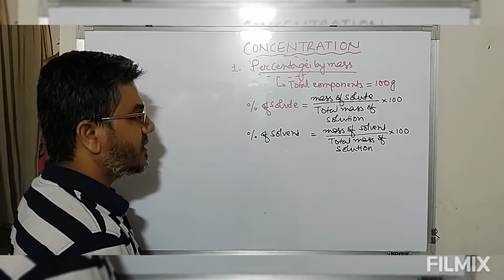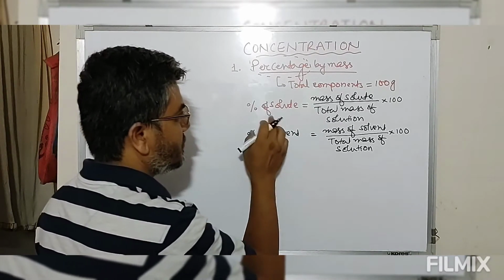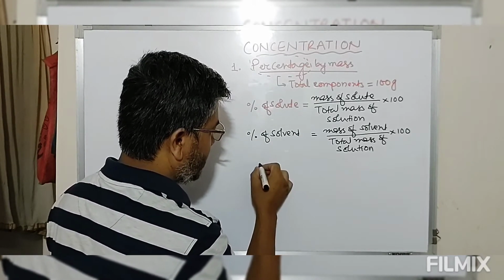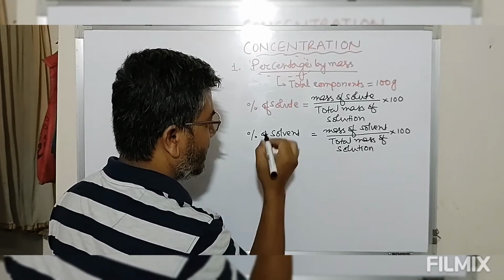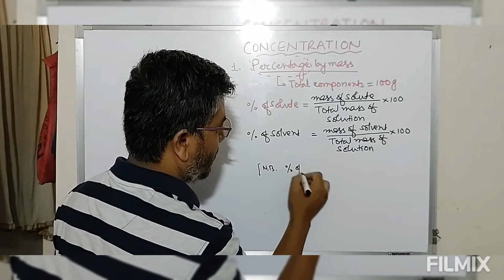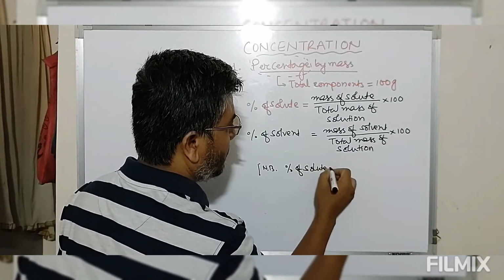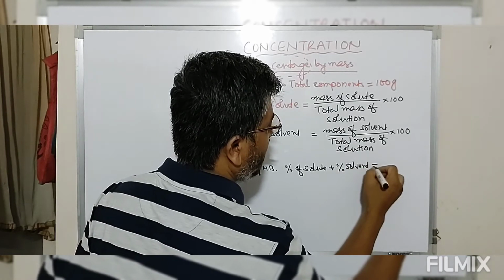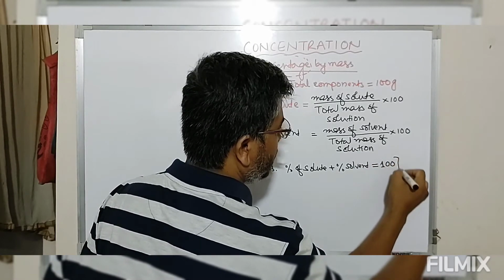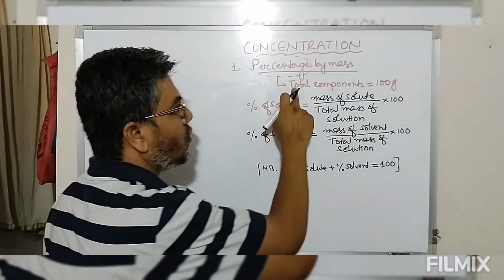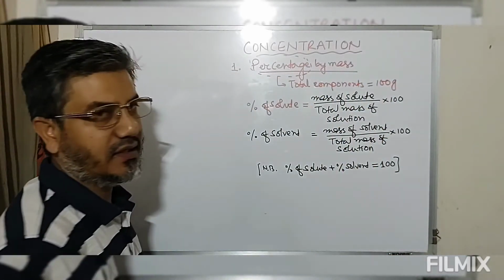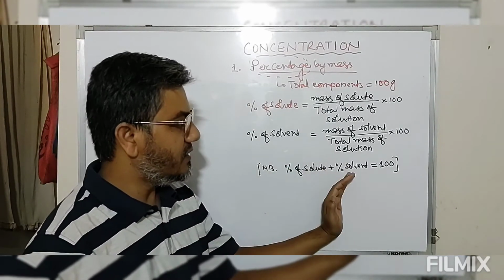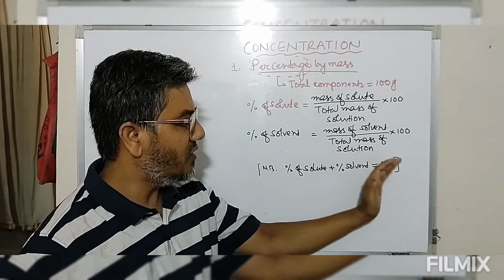Now if you look at this, in problems involving percentage, we have a percentage of solute, percentage of solvent. So this thing we have to keep in mind, percentage of solute plus percentage of solvent will always be equal to 100. So that's what we mean by the percentage. So total components will always be 100. So percentage of solute and the percentage of solvent in a given mixture will always be 100.